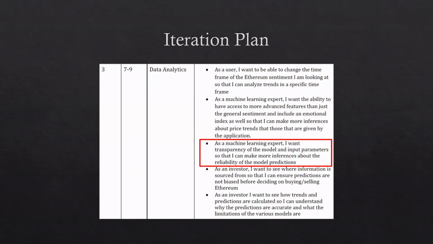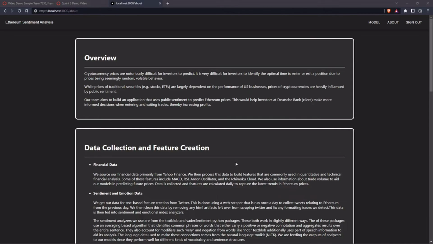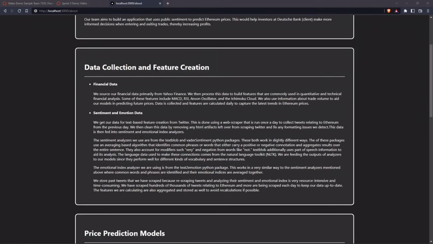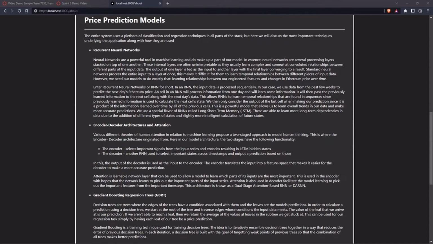The next task we completed was adding information about our models and parameters to our web app. Here is the About page of our application. In this section, we have filled out information about our models and their input parameters. We talk about the underlying machine learning concepts that our models are built on, as well as how they relate to our models in specific.